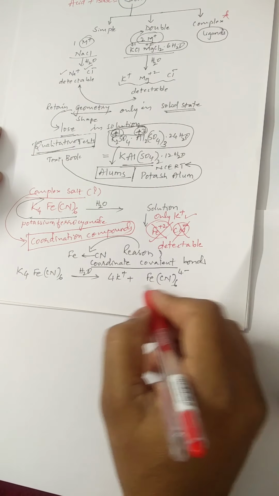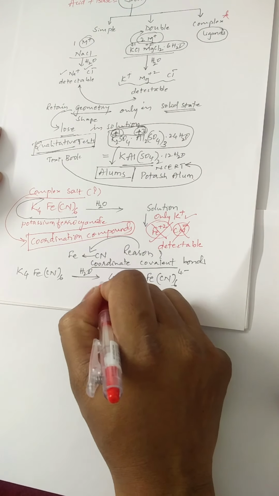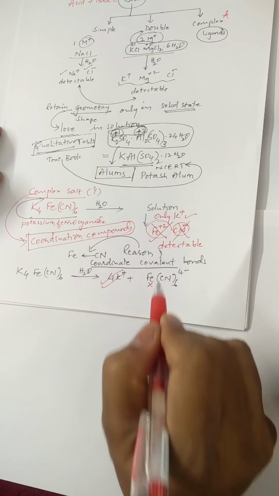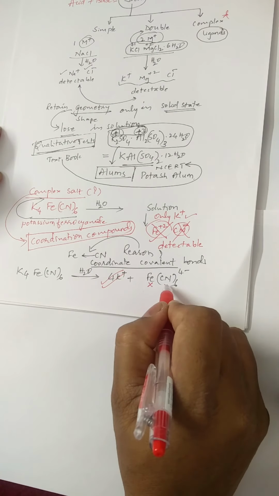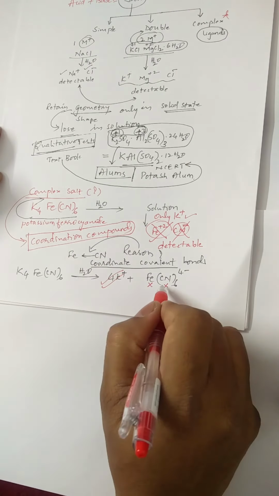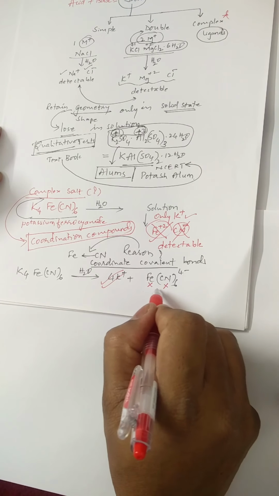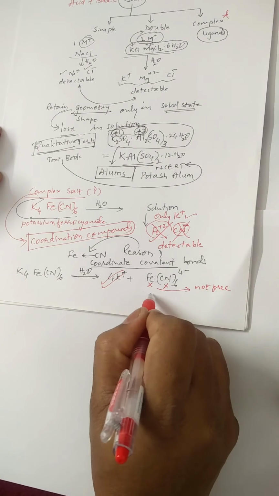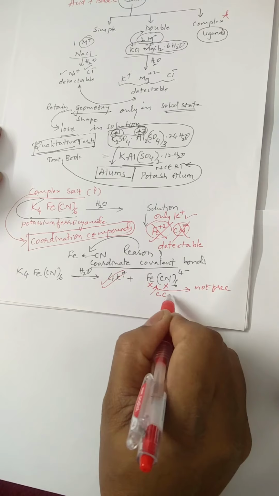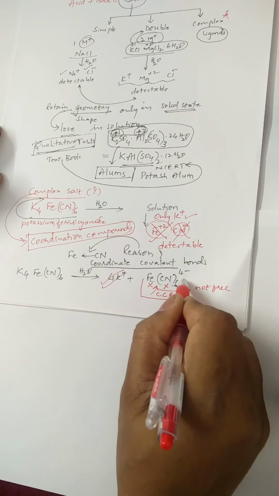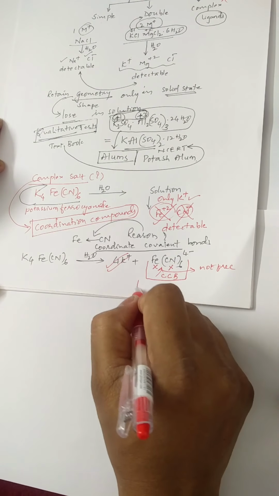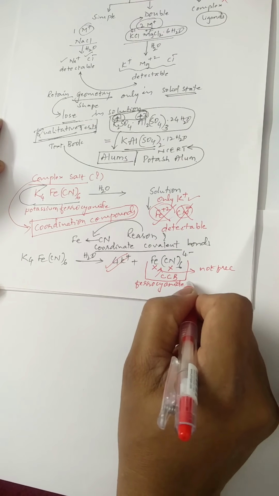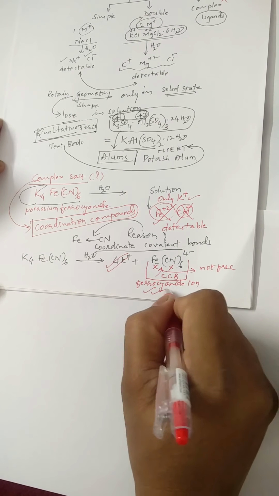Well, this indicates that the potassium ion is detectable, the iron ion is not detectable, and the cyanide ion is not detectable, because these are not free. These ions are bonded by coordinate covalent bonds. This ion is known as the ferrocyanide ion. This is detectable.